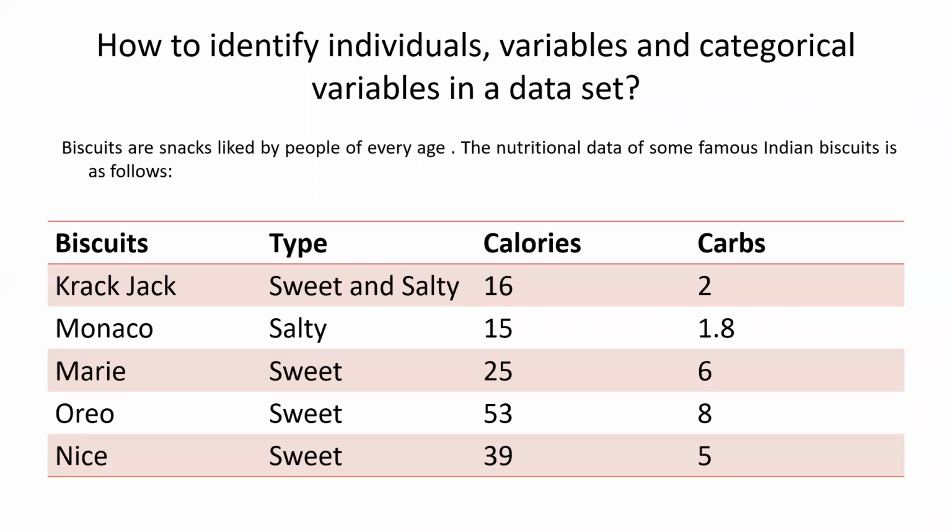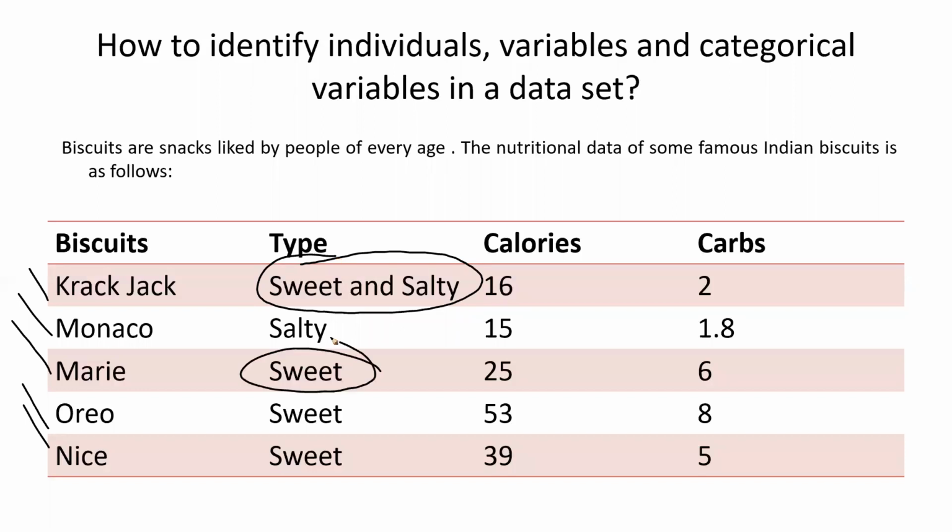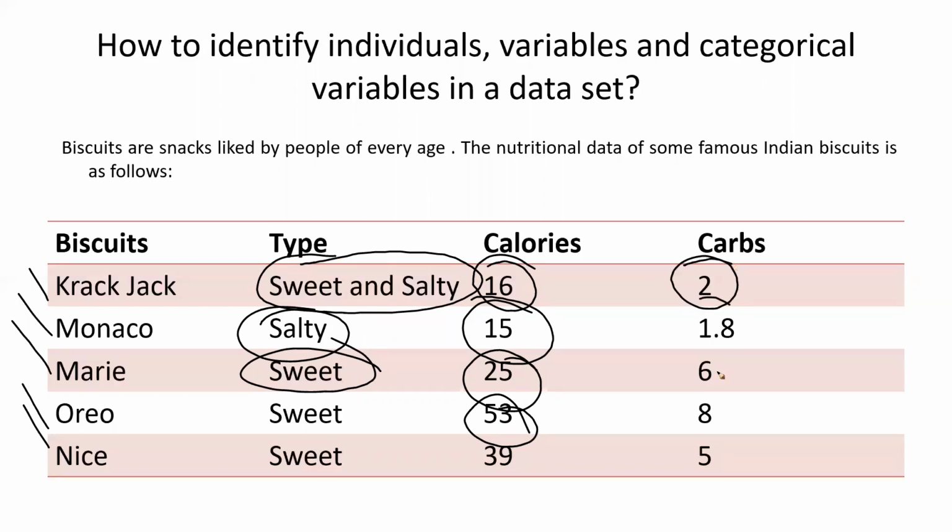Biscuits are snacks liked by people of every age. The nutritional data of some of the famous Indian biscuits is as follows. I have biscuits: Crack Jack, Monaco, Marie, Oreo, Nice. These are some of the biscuits which we have. I have the type of the biscuit, whether it is sweet and salty, sweet, or salty, and so on. I have the calories, how many calories I have from 100 gram of biscuit, and how many carbohydrates we have in those individual biscuits in 100 gram.